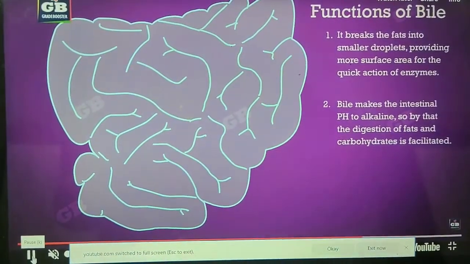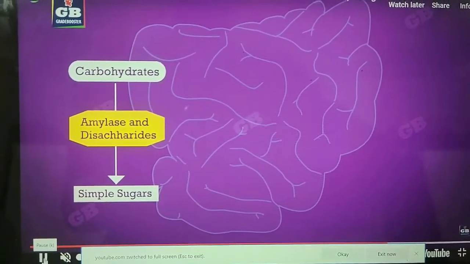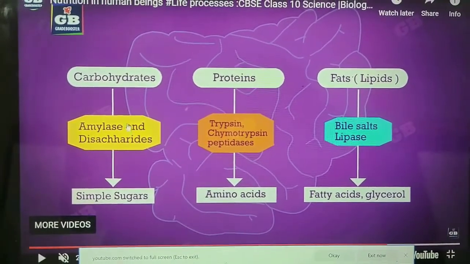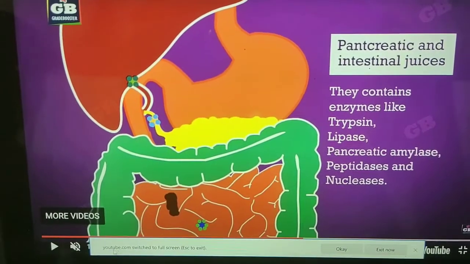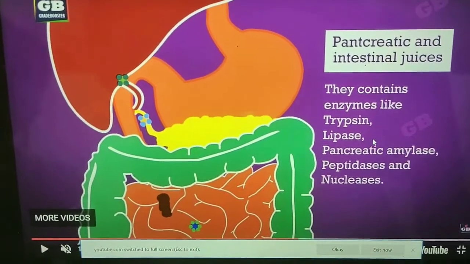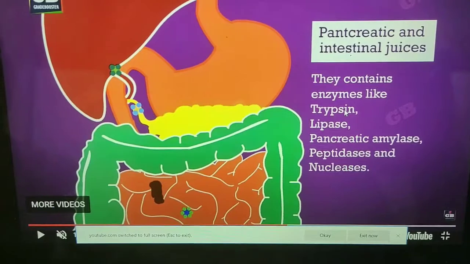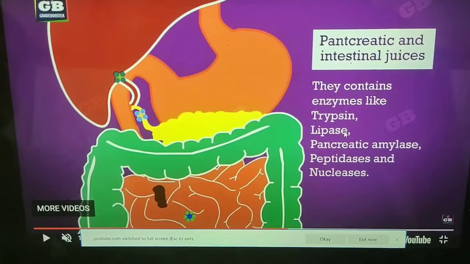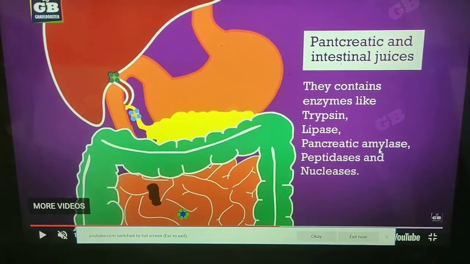Then next is the pancreatic juice. Pancreatic juice contains amylase and other enzymes, such as trypsin. So pancreatic juice contains trypsin, lipase and pancreatic amylase enzyme. Trypsin helps in the digestion of protein. Lipase helps in the digestion of fat molecules, that is, emulsified fat. Amylase acts on the carbohydrates.